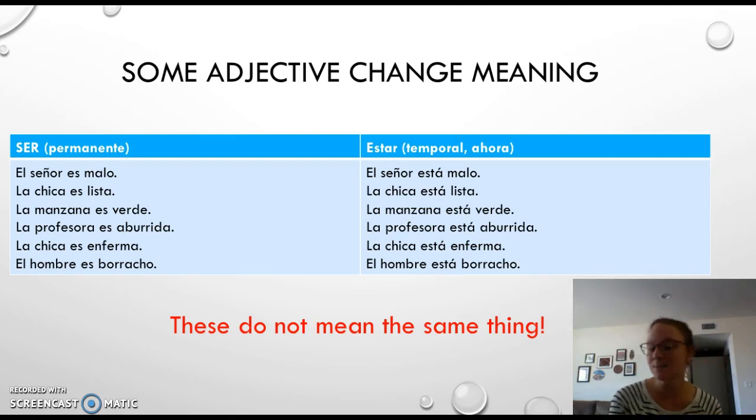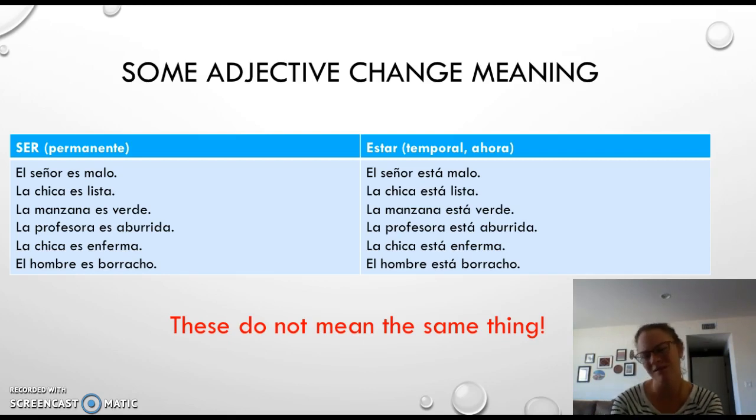La manzana es verde. Here we're describing the way that the manzana looks, right? The apple is green. Description. La manzana está verde. That means like a temporary green. So if you think about it, it's when the fruit isn't ripe, right? When it's not ready to eat yet. So la manzana está verde. I wouldn't eat it, right? Because not ripe fruit can kind of upset your stomach. Like la banana. La banana es amarilla. Pero la banana está verde means it's not ready yet. Don't eat it.